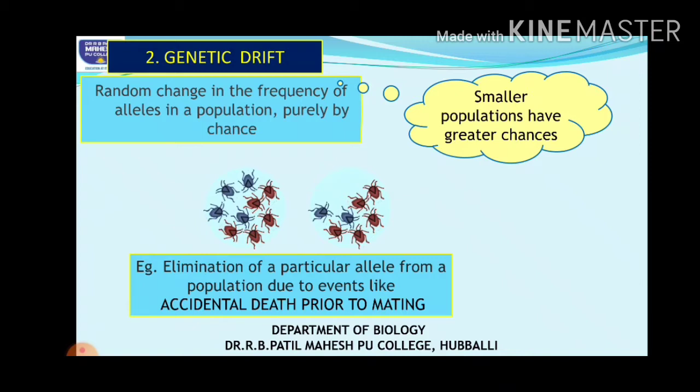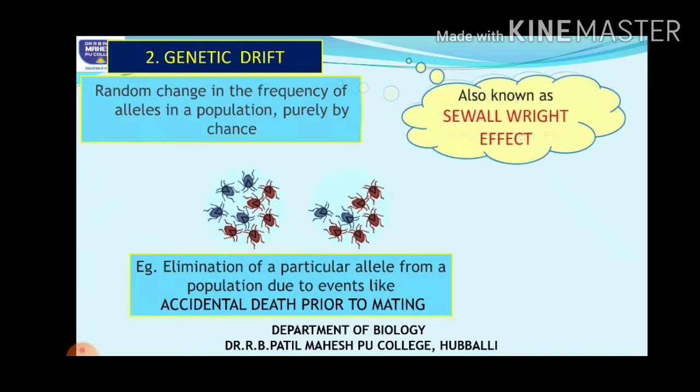Yes, so that is why we can say that genetic drift affects the smaller populations mainly. There is not much change seen in the larger populations due to genetic drift. So this effect I described now, the drastic, random changes in the frequency in the smaller populations, was first described by the scientist Sewall Wright in 1931. Hence this is also called the Sewall Wright effect.